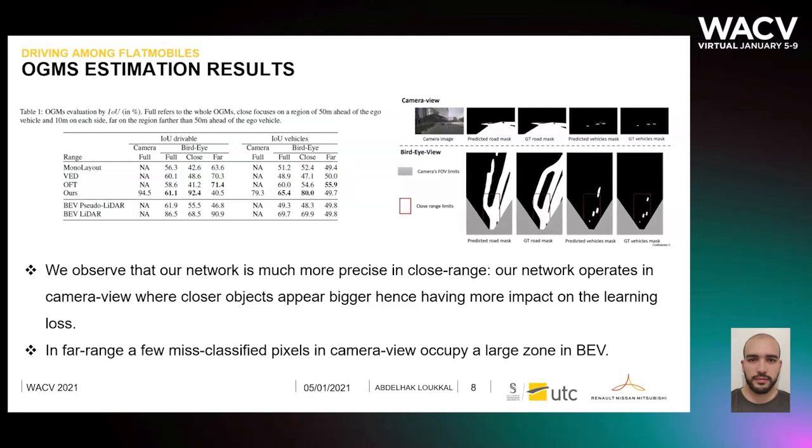Here we can see the occupancy grid estimation results. We observe that our network is much more precise in close range. This is because our network operates in camera view where closer objects appear bigger, hence having more impact on the learning loss. For the same reason, our far range performance is behind the baselines, because a few misclassified pixels in camera view will occupy a larger zone in the bird-eye view after warping.